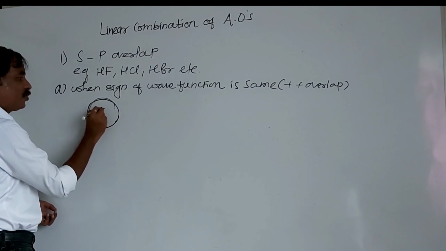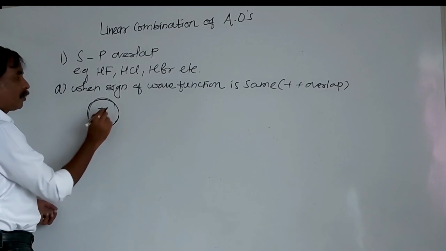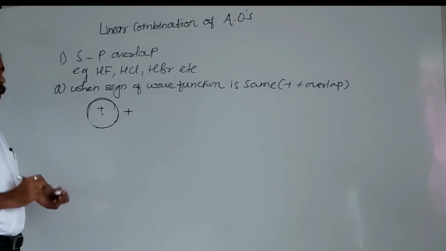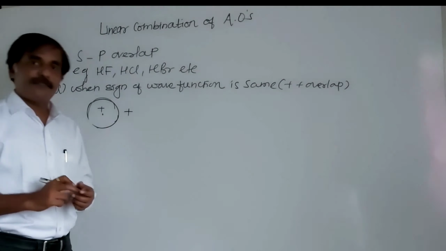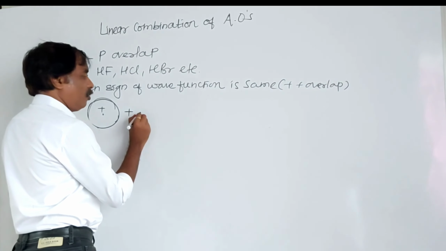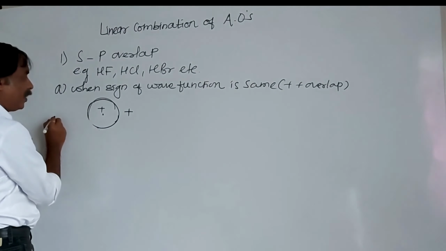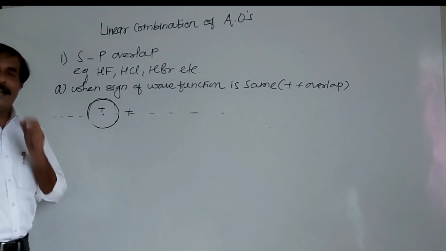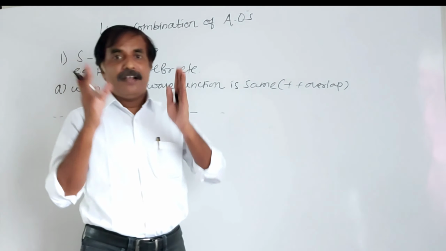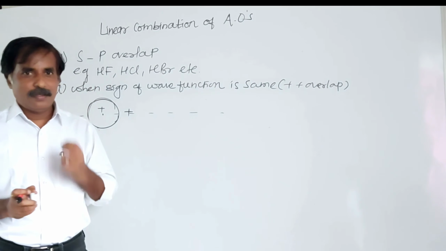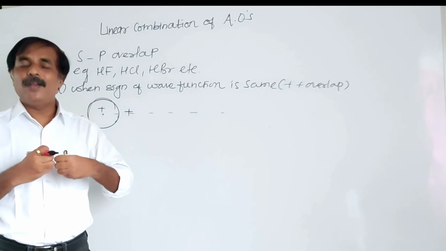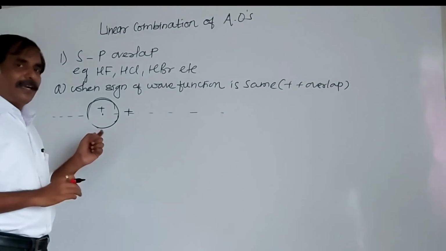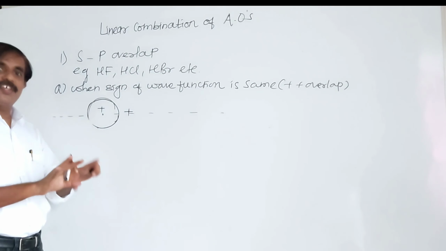Here it is positive. And I will take px of fluorine, because this atomic orbital lies along the internuclear axis. This is the internuclear axis. And when atomic orbitals lie along the internuclear axis, there is a possibility of head-to-head overlapping. And we know that the s atomic orbital gives only a sigma bond.